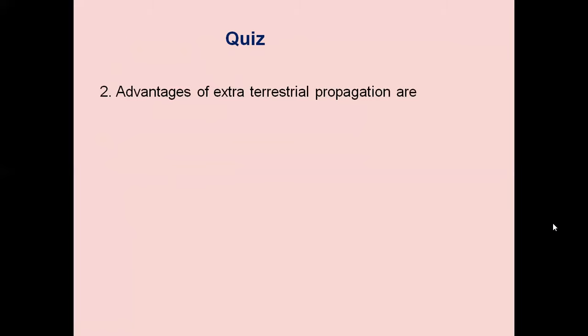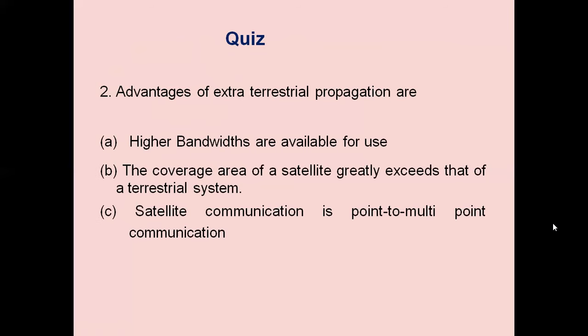Next question. Advantages of extraterrestrial propagation are: A. Higher bandwidths are available for use. B. The coverage area of a satellite greatly exceeds that of the terrestrial system. C. Satellite communication is point to multi-point communication. D. All of the above. So extraterrestrial propagation provides all the advantages.